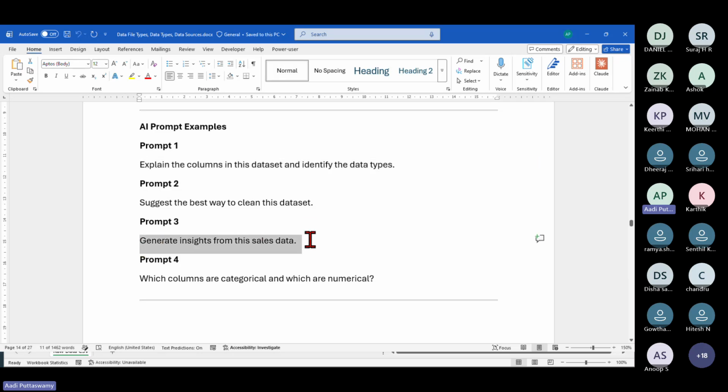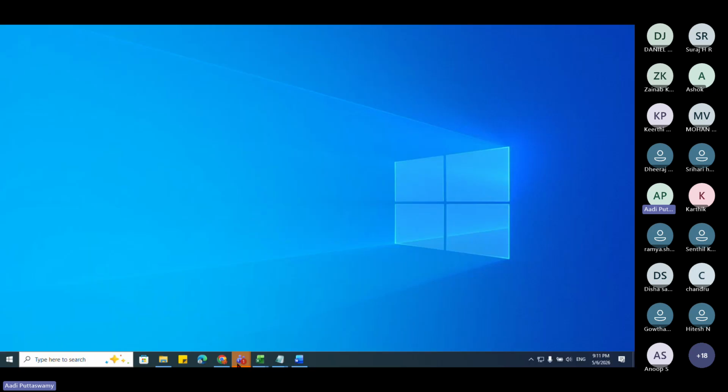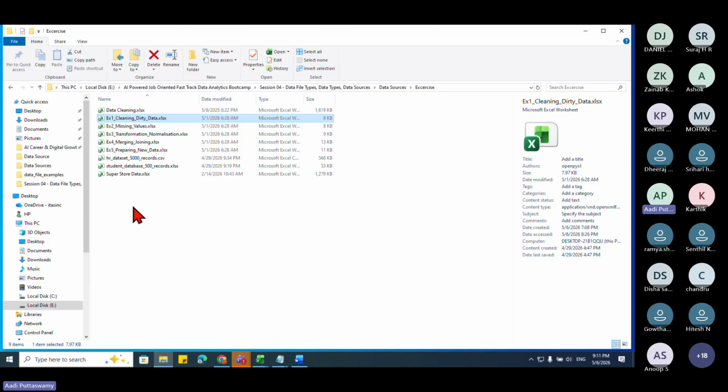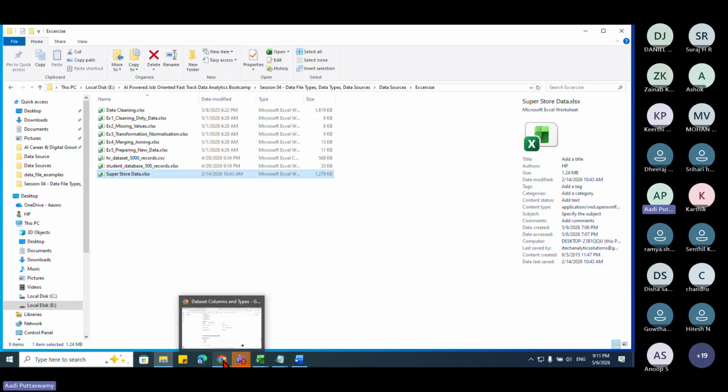Suppose you want to generate some insights. What are insights? Insights are nothing but information that is very useful for the client or for people who are studying the data. How? Let me give an example. I'll take some sales data. Superstore is a sales data set. Okay, let me go here, and I'll just drag and drop.